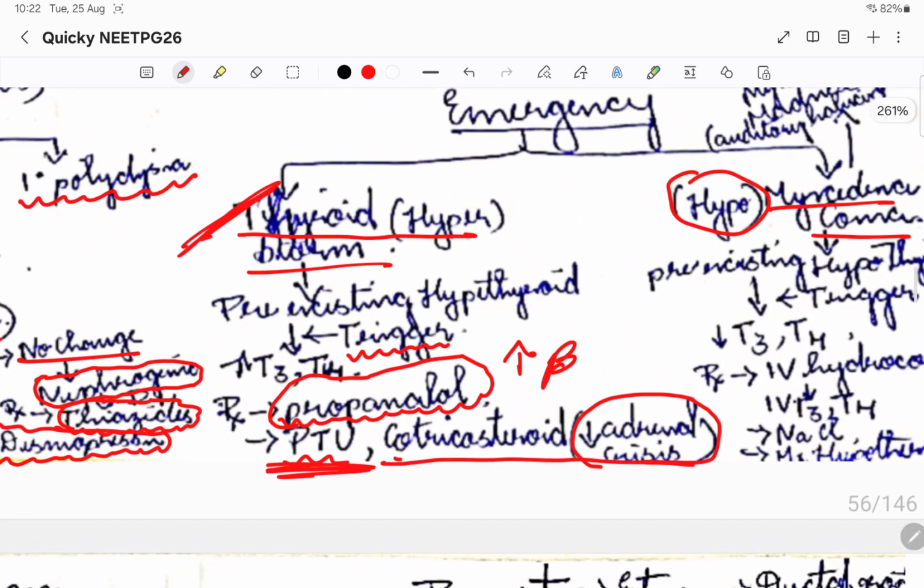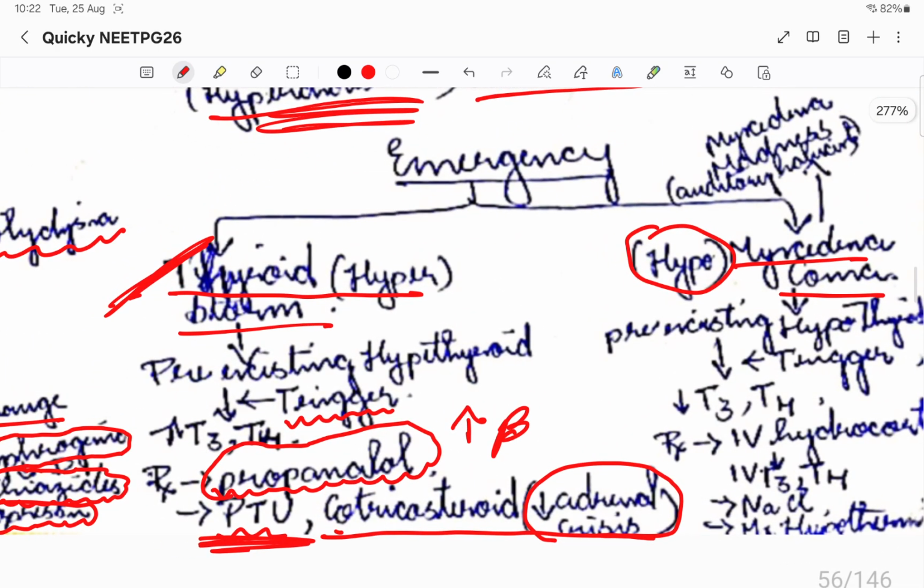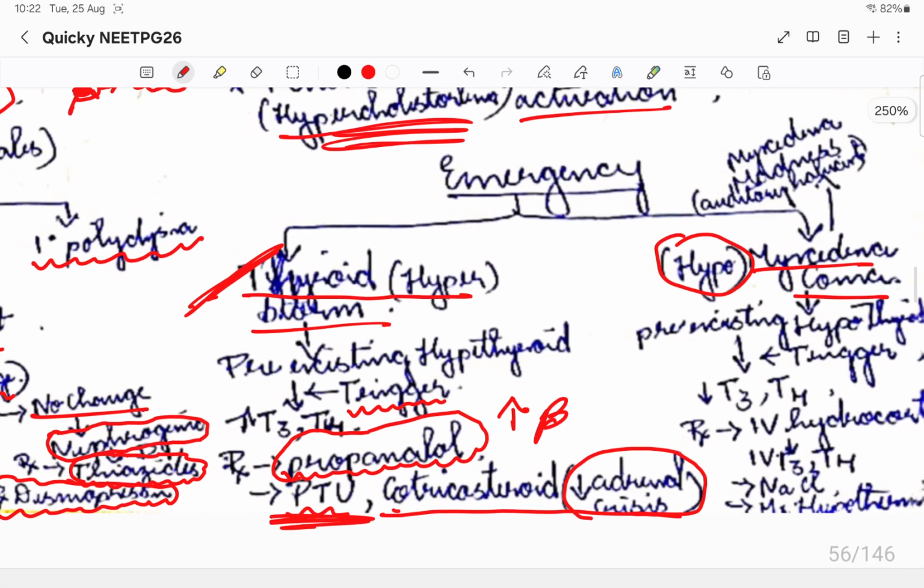Okay, coming to myxedema coma. Basically what happens is, there is already existing hypothyroidism. Some trigger, as I told you with respect to hyperthyroidism. Suppose there is hypothyroidism and someone is doing surgery. Suddenly there is a reduction in T3 T4. So all the sympathetic action is lost, sudden vasodilation might happen, and the patient might collapse on the table itself. So this is why it is important to know the thyroid status before any surgery.